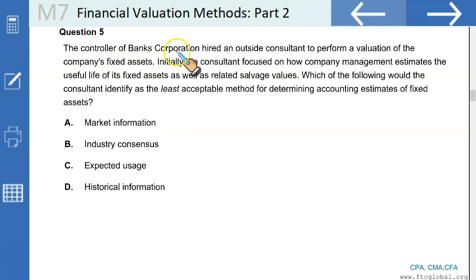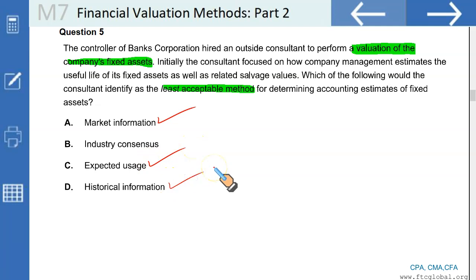The controller of Banks Corporation hired an outside consultant to perform a valuation of the company's fixed assets. Initially, the consultant focused on how company management estimates the useful life of its fixed assets as well as the related salvage. Which of the following would the consultant identify as the least acceptable method for determining accounting estimates of fixed assets? We just discussed a little while ago that market information, yes, it is considered for valuation purposes. Expected usage, yes.